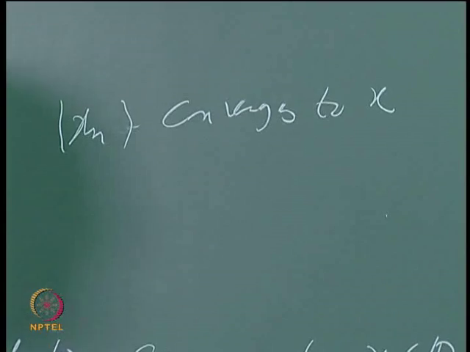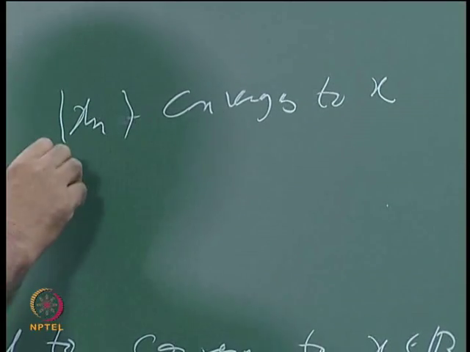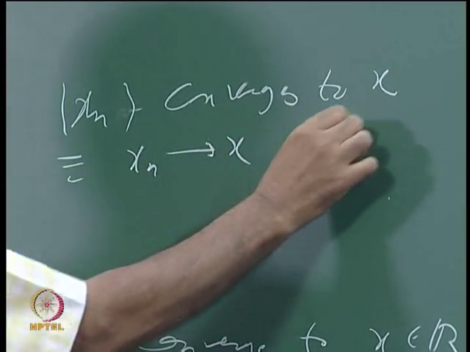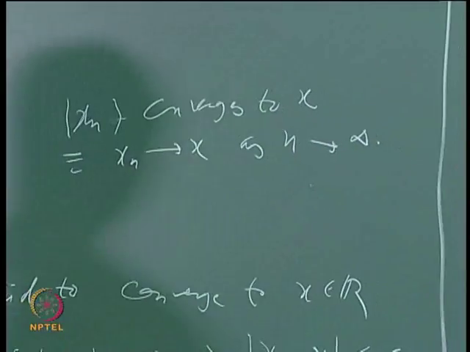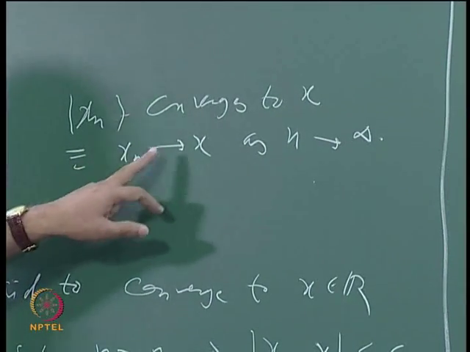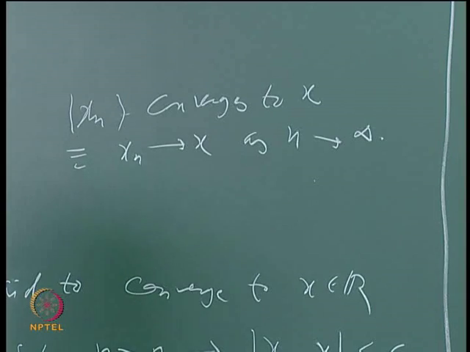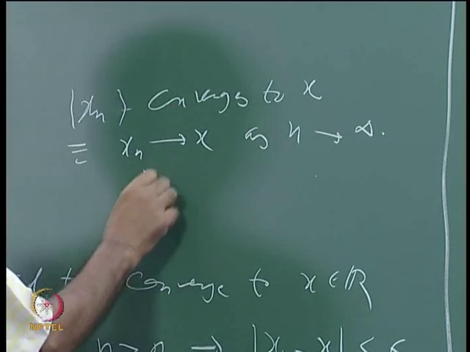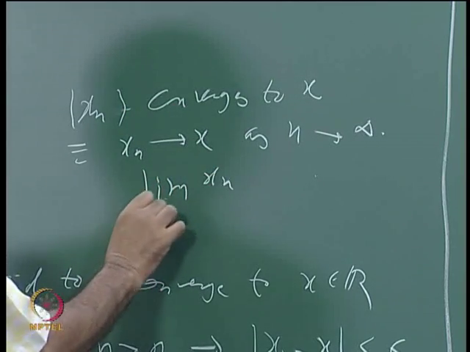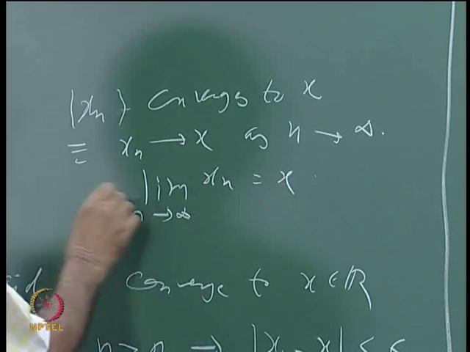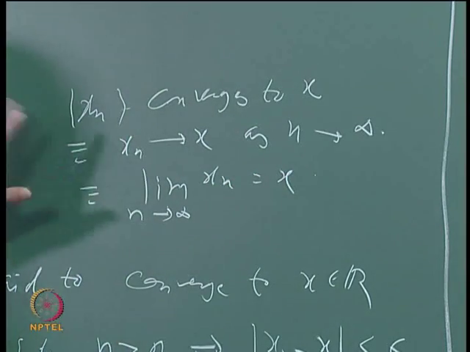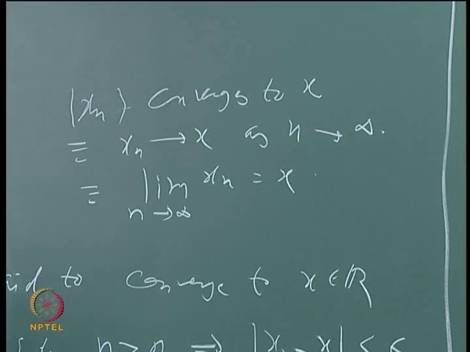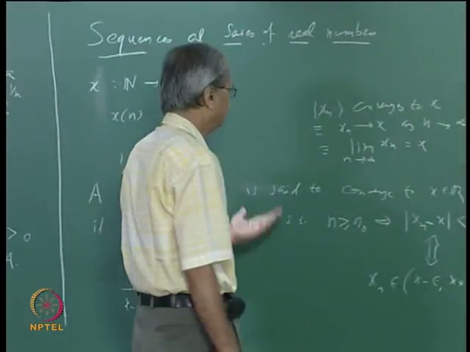There are a few other notations used for this. One is that we also say xn right arrow x as n right arrow infinity. The right arrow is read as tends to: xn tends to x as n tends to infinity. There is another notation: limit of xn as n tends to infinity is equal to x. You are all familiar with this. All these three things mean the same thing. It is just a different way of saying the same thing. Certain notations are convenient at different times.